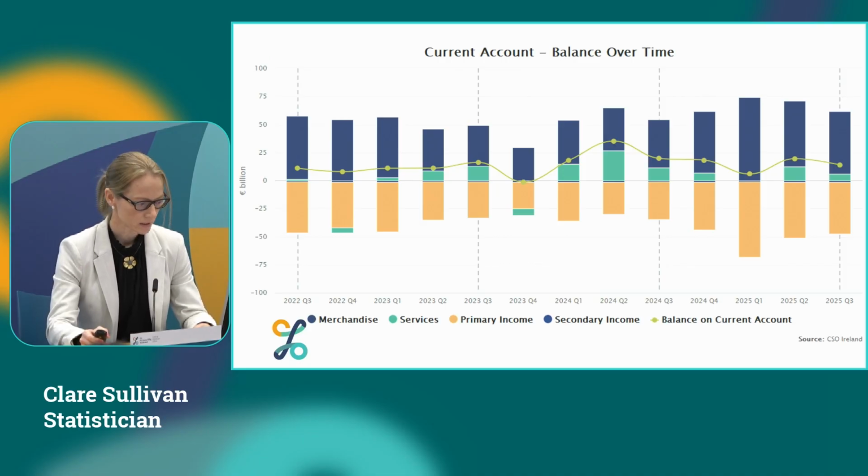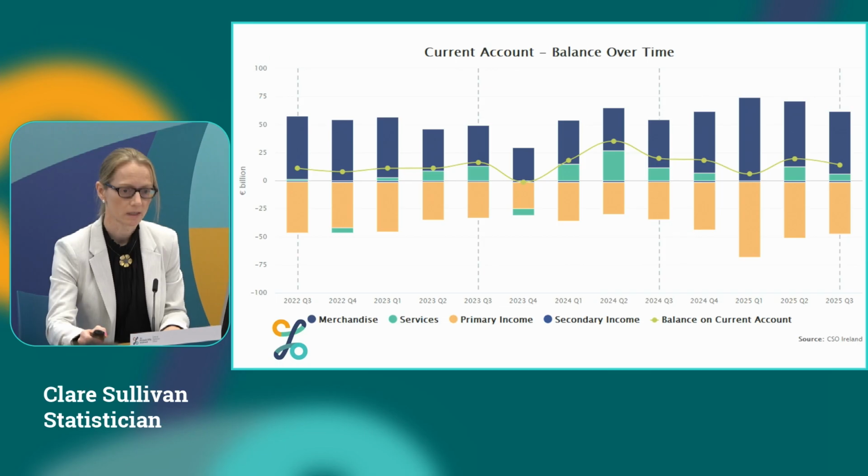The merchandise surplus, illustrated here by the large navy bar, has increased from 42.9 billion this time last year to 55.4 billion this quarter. That's an increase of 12.5 billion year on year, and compared to last quarter, our merchandise balance is down by 3 billion.